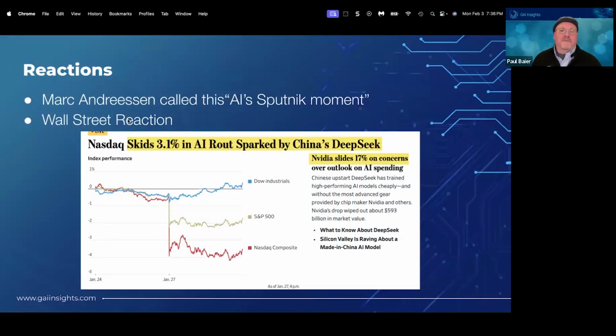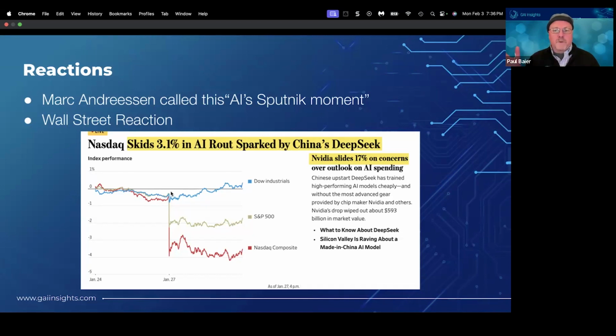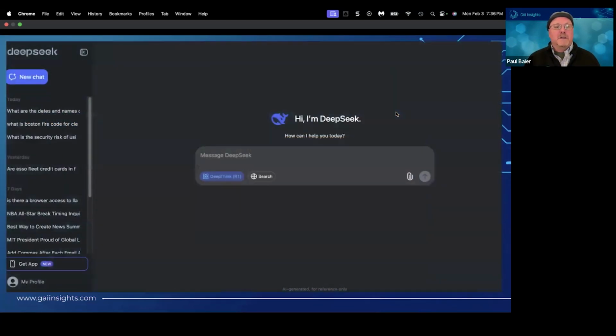Marc Andreessen, from the famed Netscape days and VC, called this the AI Sputnik moment. I've heard multiple people say that 4 or 5 years from now, people will still remember last week for all the rethinking of competitive positioning and the roles these teams play. And Wall Street's reaction, as most people saw, was pretty significant here. Some said it was an overcorrection, but certainly having NVIDIA slide 17%, taking $600 billion off market cap, is material and got a lot of people's attention.